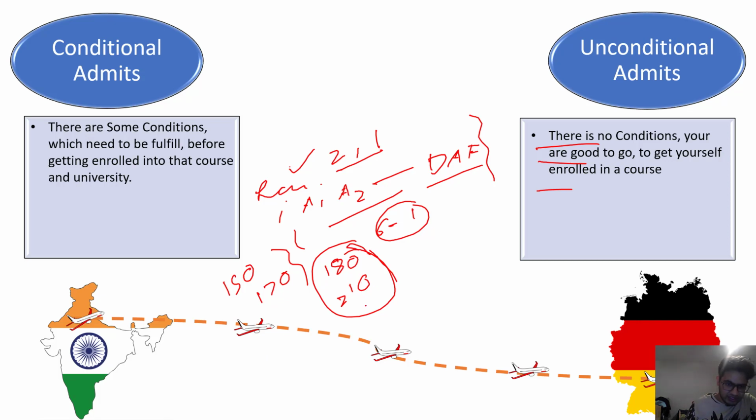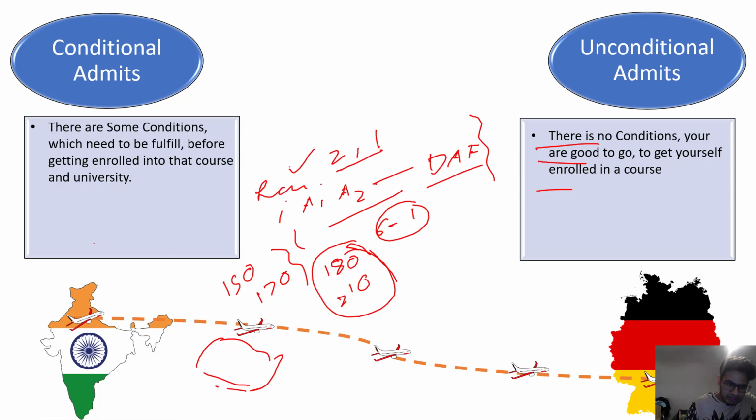So they will give you a conditional admit stating that when you submit your final result, you will get the unconditional admit so that you can enroll in the university. So mostly these two types of conditions are out there.